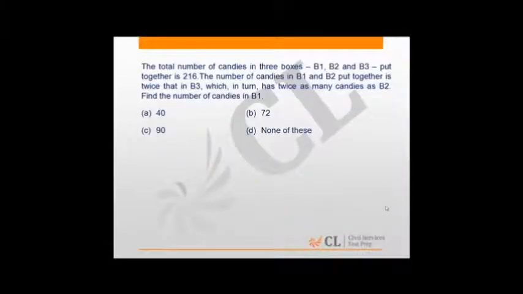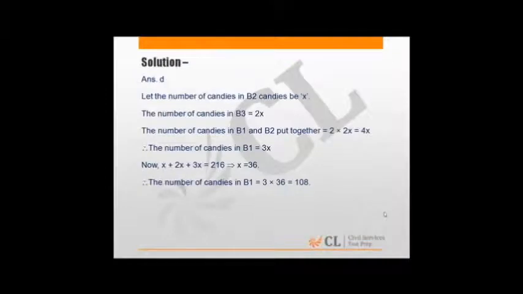In this question we have got 3 boxes having 216 candies. The number of candies in B1 and B2 together is twice that of B3, which in turn has twice as many candies as B2. Find the number of candies in B1. So we will solve this question using a couple of methods. One of the methods is given here.